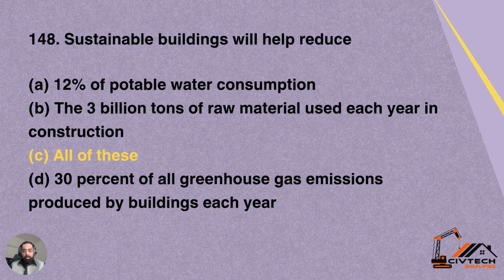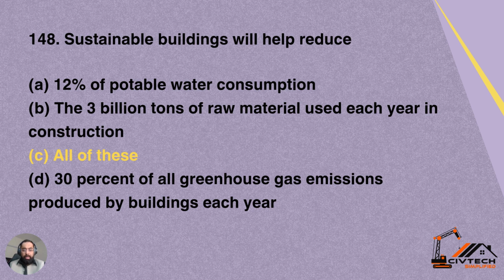148. Sustainable buildings will help reduce: number A, 12% of potable water consumption. Option B, the 3 billion tons of raw material used each year in construction. C, all of the above. D, 30% of all greenhouse gas emissions produced by buildings each year.